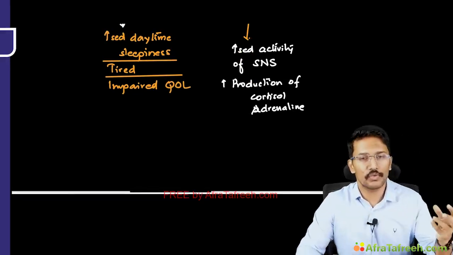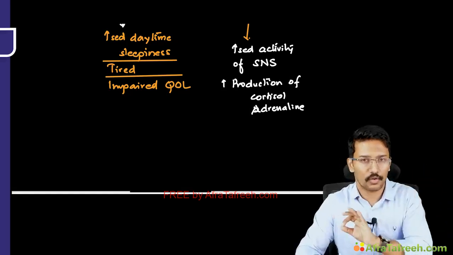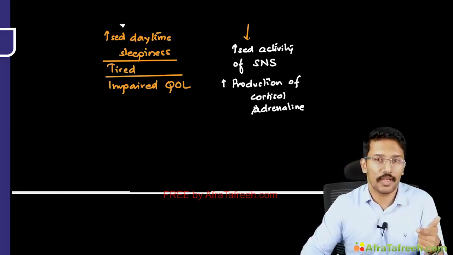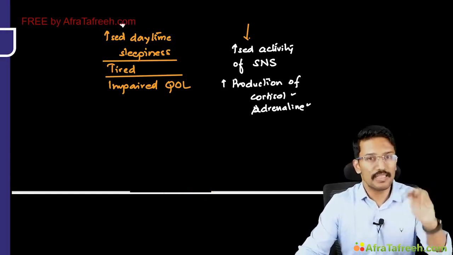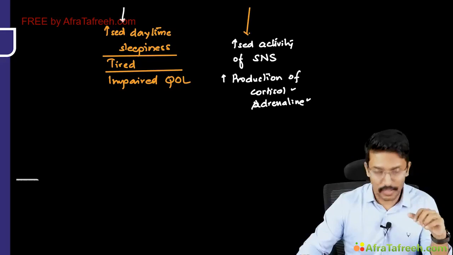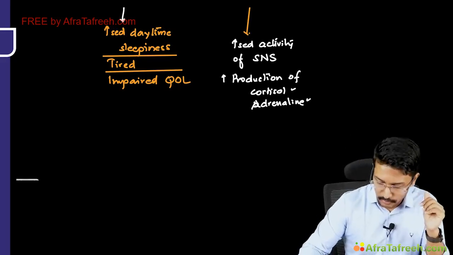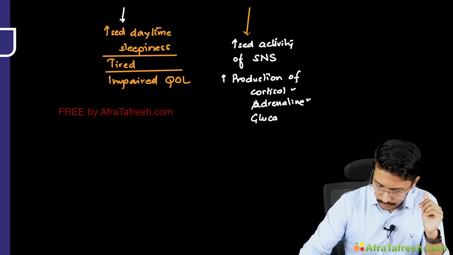And if you have already analyzed the CGM or continuous glucose monitor of diabetics as well as normal individuals, you would know that the nighttime glucose levels are on the lower side. But if there is an awakened state, these counter-regulatory hormones push the glucose levels up, right? So that can also happen, and to counter that, there can be production of glucagon.